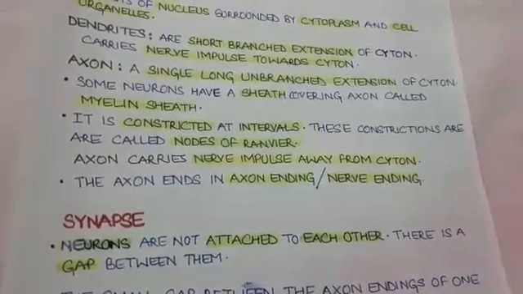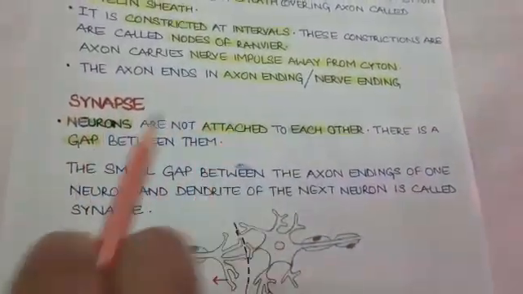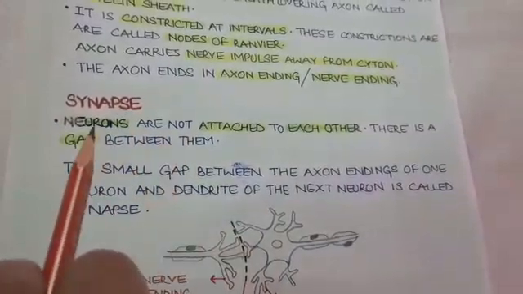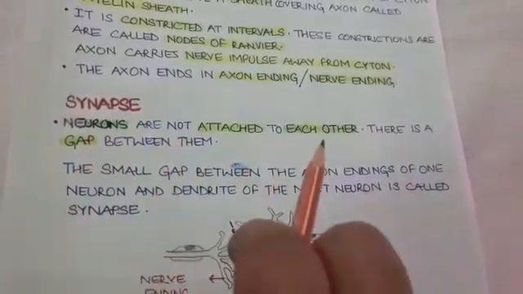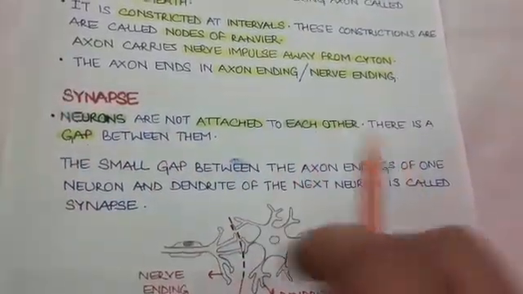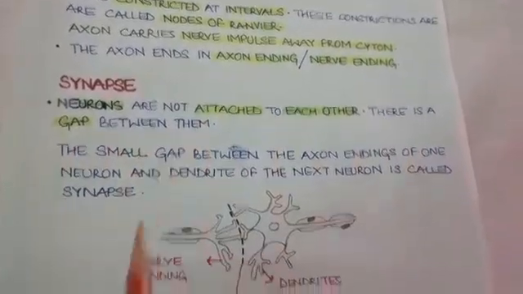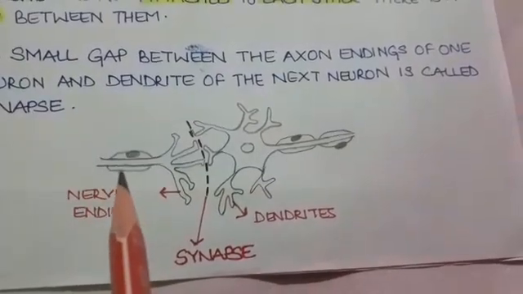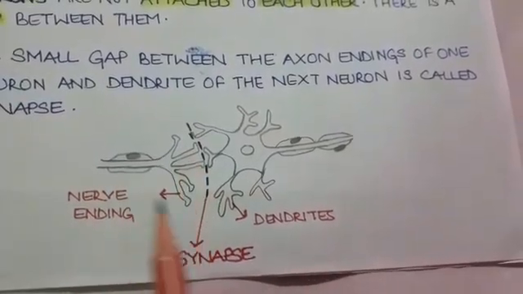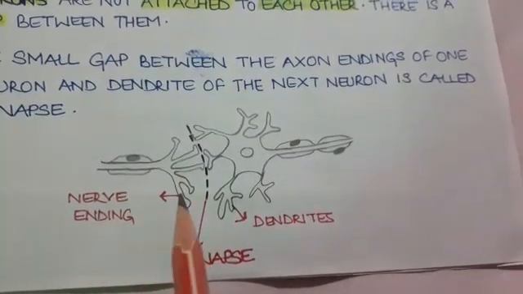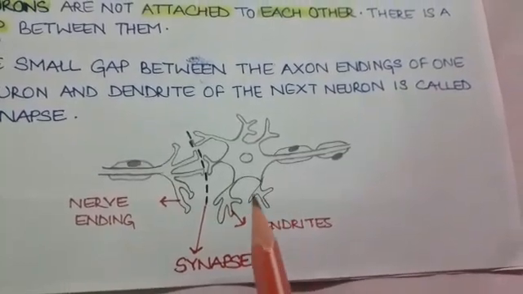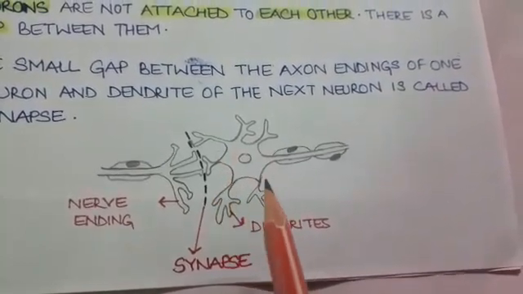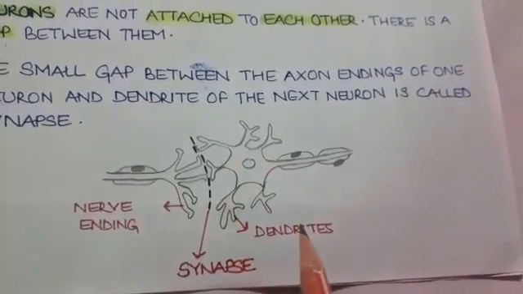Now students, two adjacent neurons are never attached to each other. There is a gap between them, as it is clear from this diagram. Now this is the ending of the first neuron shown in the diagram, nerve ending, and this is the beginning of the second neuron, that is dendrites.